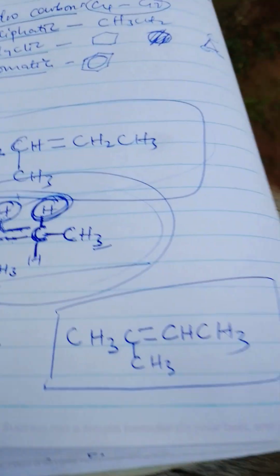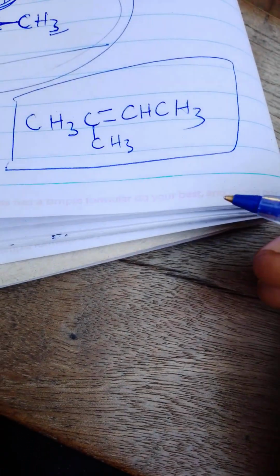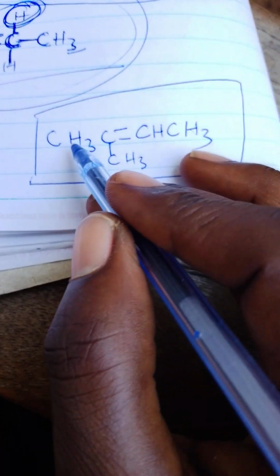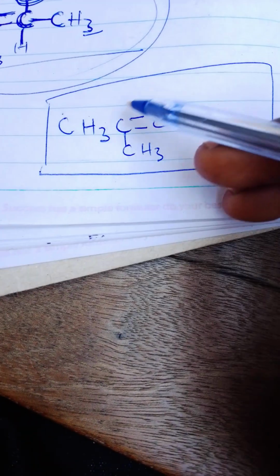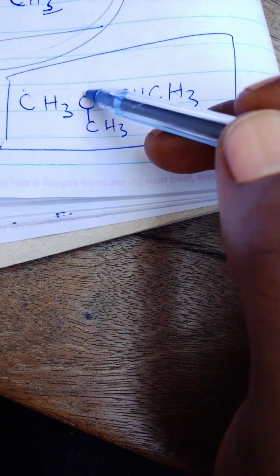Naming this compound here, I'm going to follow what? I'm going to first of all look at the parent chain. What is the parent chain? The parent chain is the longest chain. For example, I might have this chain here. You see, this can form a chain. Also, this one here can form a chain. Also, this one here can form a chain.